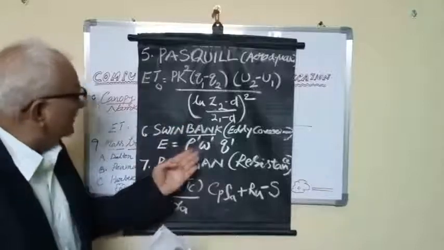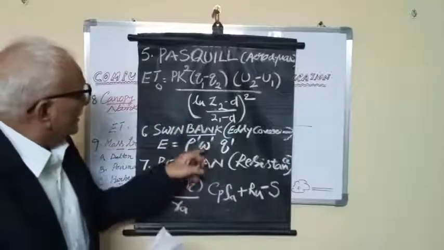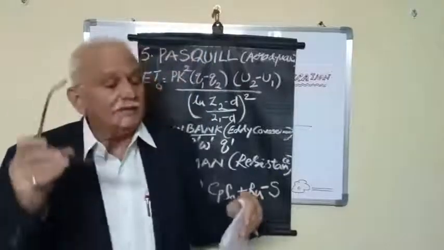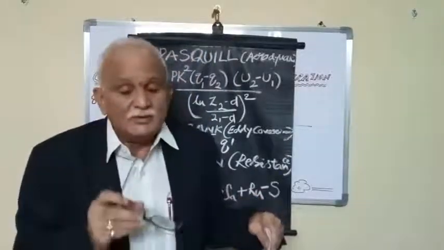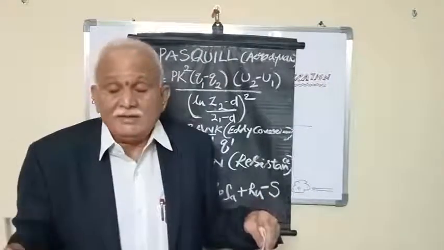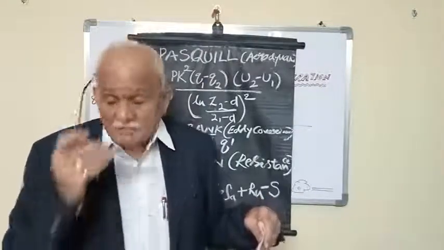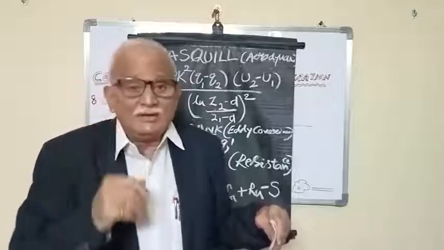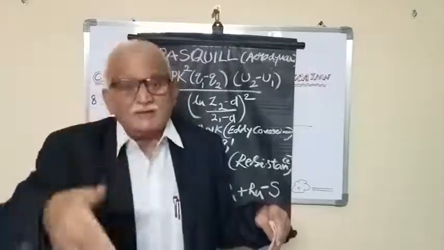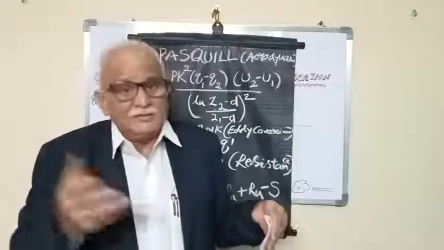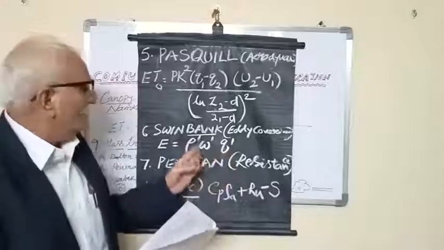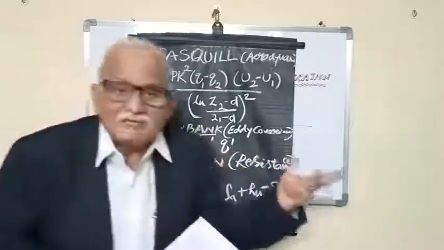Swinbank had proposed a very simple equation. This is what I told. Eddy covariance is the best technique. Why? Sonic anemometers have come, and thermometry instruments have come. So simply, with the sonic anemometer, we take the fluxes of the wind, and then we take the vapor pressure at the particular density of the air.